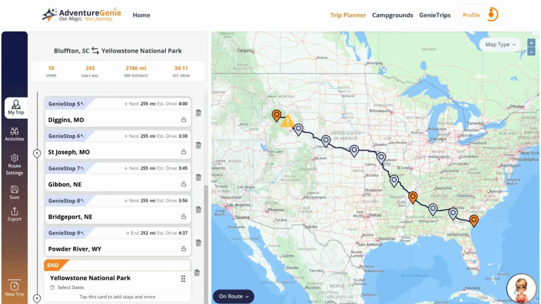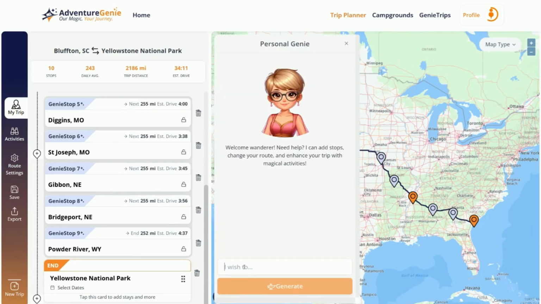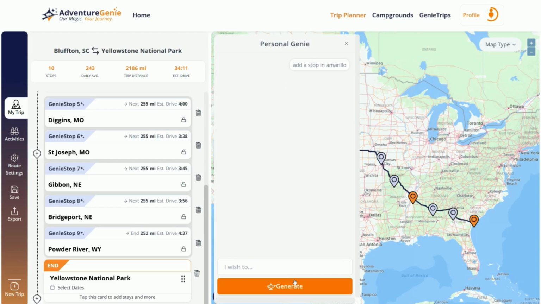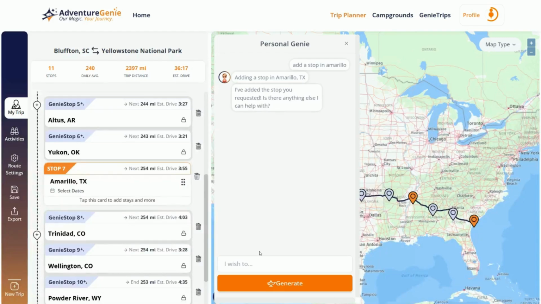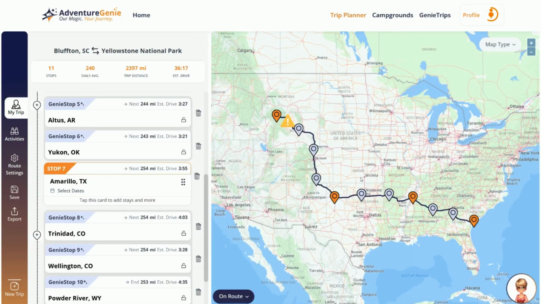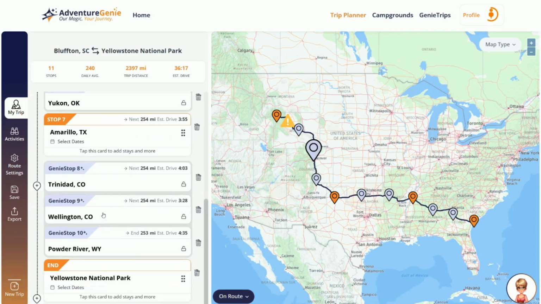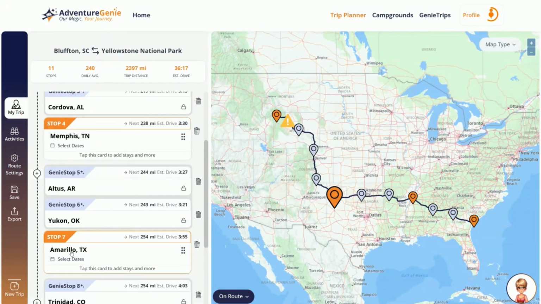Hey Genie, that's a pretty cool trip, but what if I'd like to take a more southerly route? Can I add a stop in Amarillo? Sure, let's give it a shot. Let the Genie recraft, reshape our trip, and sure enough, the Genie's added a stop in Amarillo, Texas. You can see that the trip has been reshaped, and there it is in the My Trip panel. She added a stop in Amarillo, Texas.